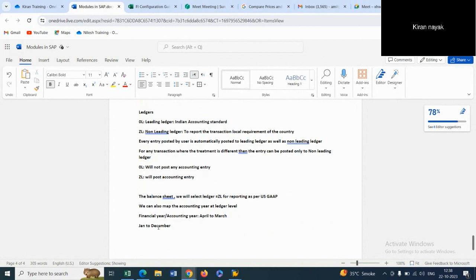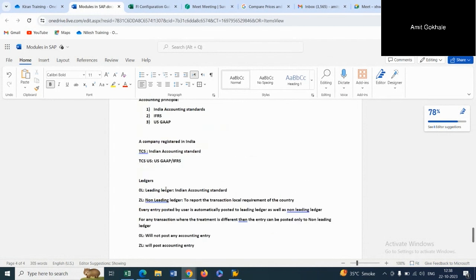If we would have attached only the leading ledger for the TCS company code, then this functionality would not have been available. Because for the leading ledger, only one financial year can be extended, and that has to be uniform across all the company codes.